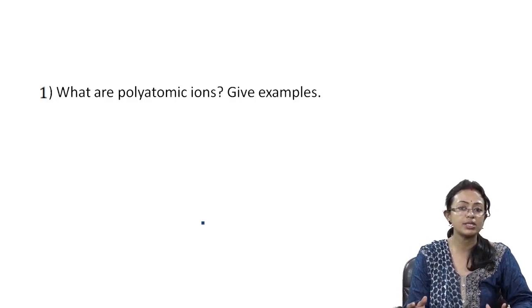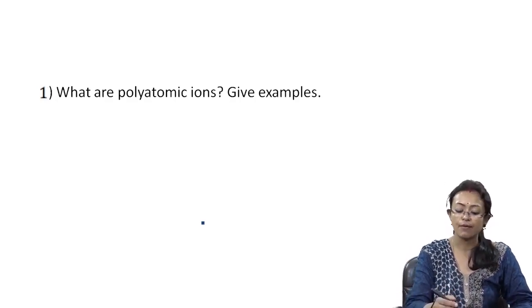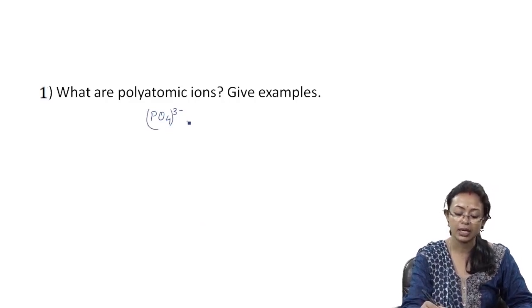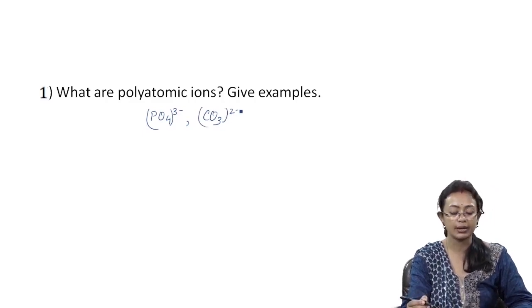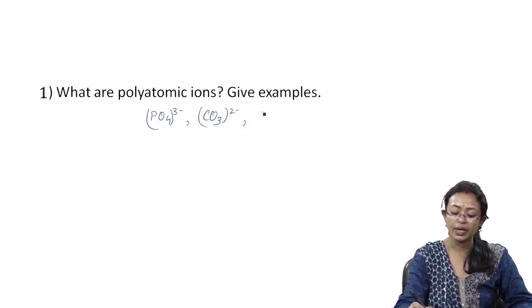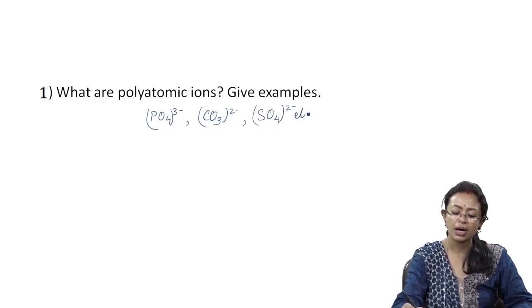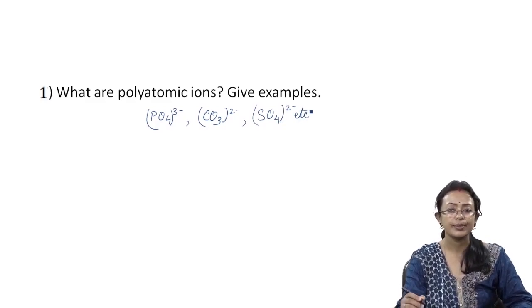Either they will be positively charged or negatively charged. For example, examples can be phosphate, which is a polyatomic ion. We can have carbonate, which is also a polyatomic ion. Alright, we can have sulfate, which is also a polyatomic ion. So these are some other examples which can be put to explain polyatomic ions.